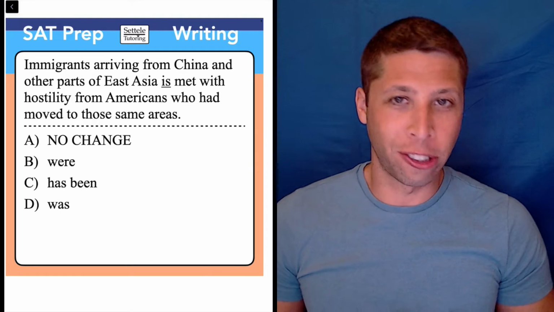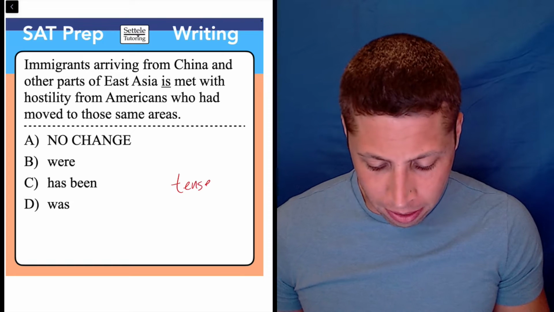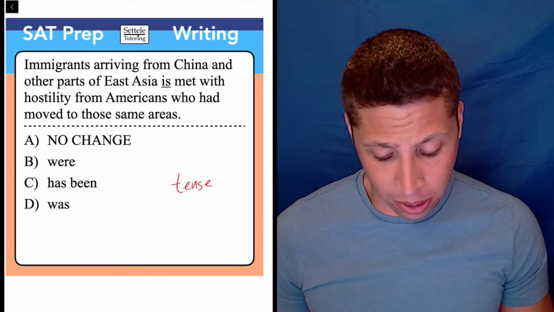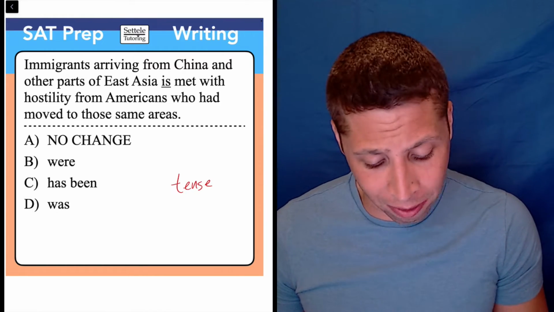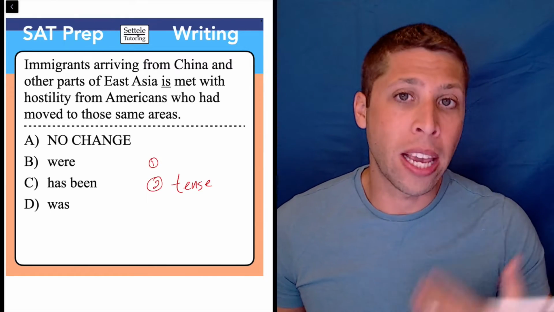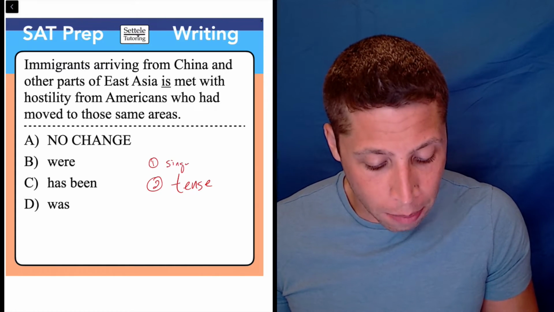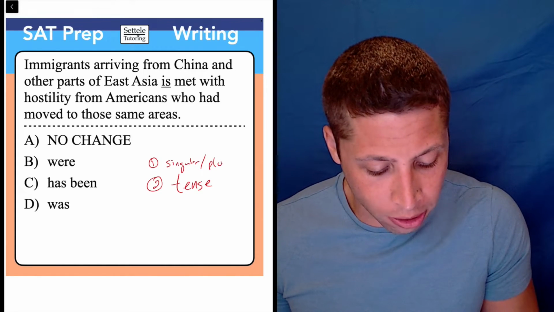At first glance, it looks like this question is testing tense, right? I mean, we have past tense, we've got present tense "is," we've got "whatever has been is," so there's a lot of tense stuff, but we really don't want to think about that at first. We want to instead think about the singular versus plural of the verbs, because a lot of times that settles the tense question for us.